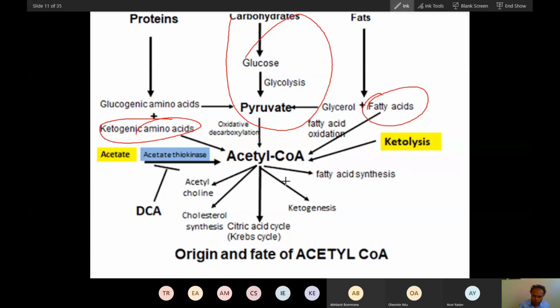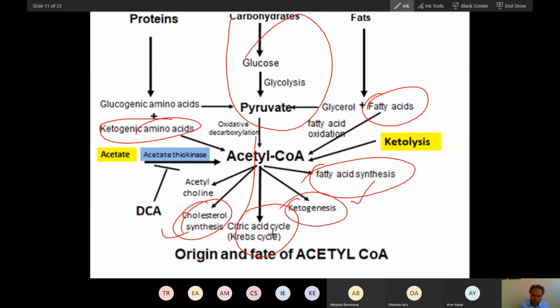Now, acetyl coenzyme A will produce what? It will form fatty acid. It will form cholesterol. It will join the citric acid cycle directly in fed condition. But in fasting condition, ketogenesis.